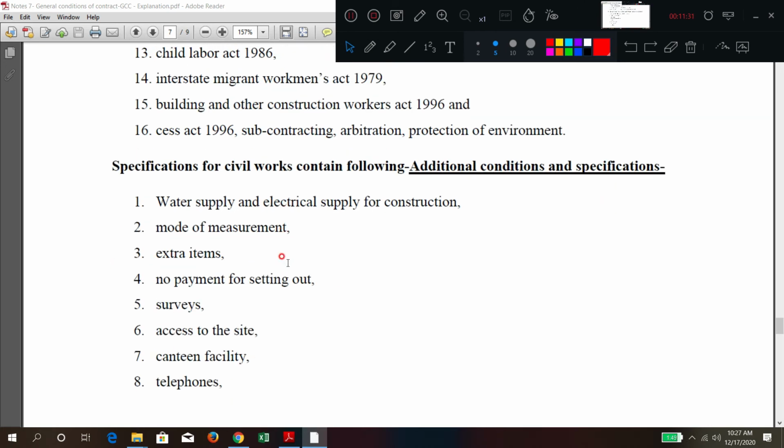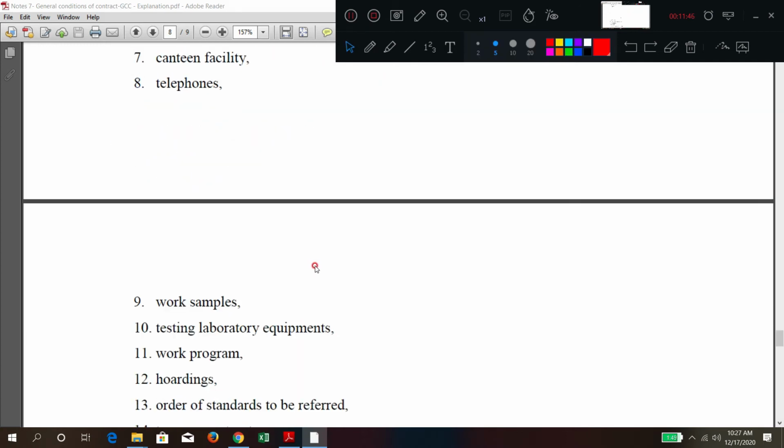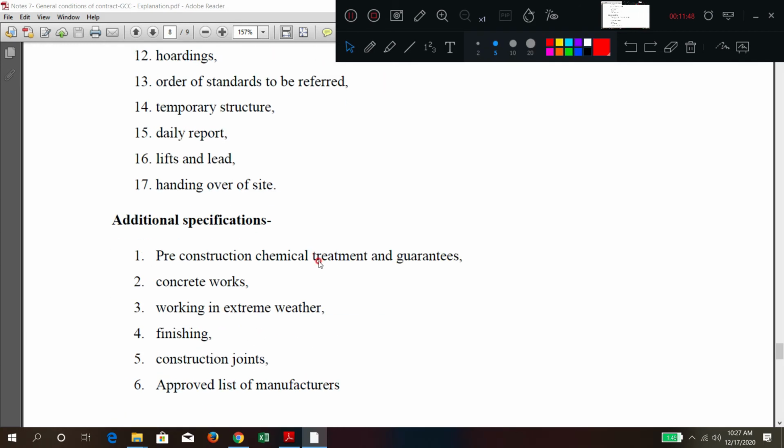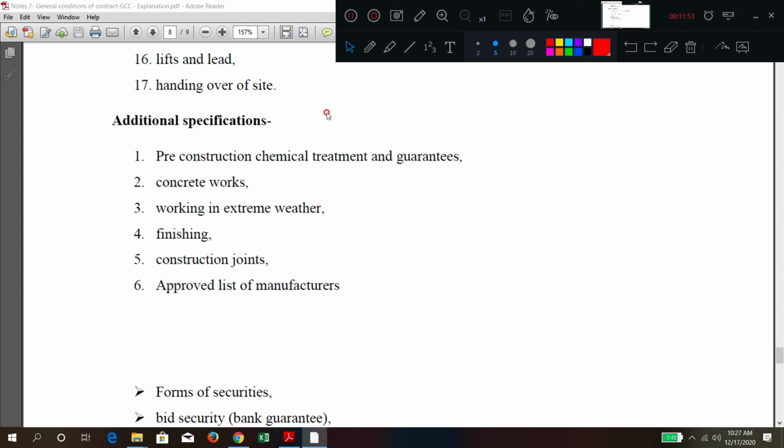Specification generally contains these works: water supply, mode of measurement, extra items, surveys, canteen facility, telephone. All these should also be mentioned in the general conditions of contract. So these are some of the typical specifications as mentioned in the general conditions of contract.